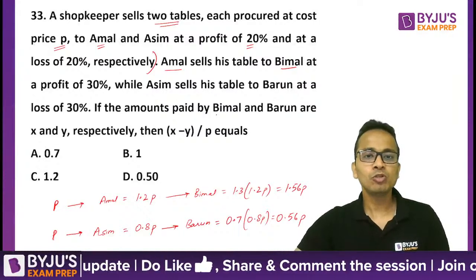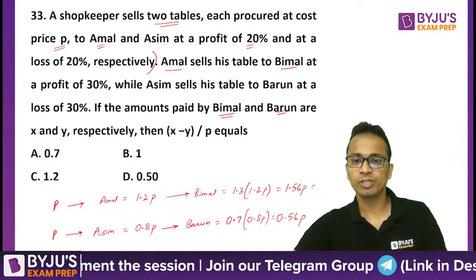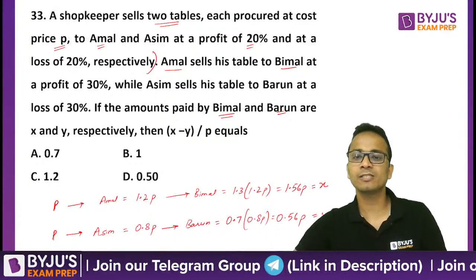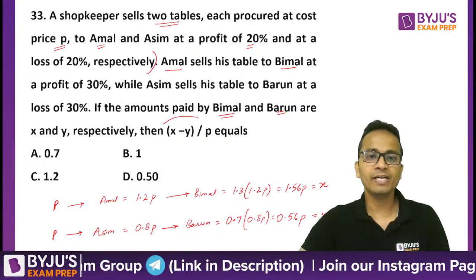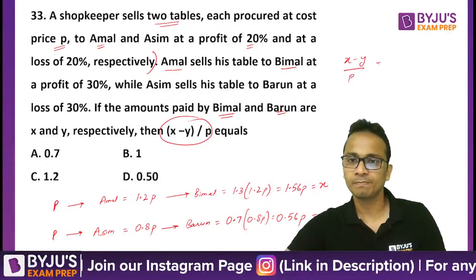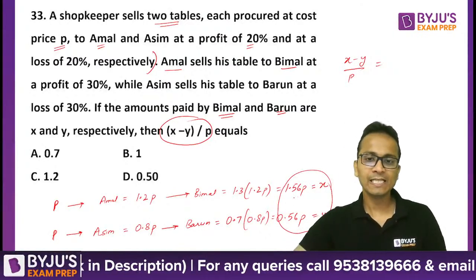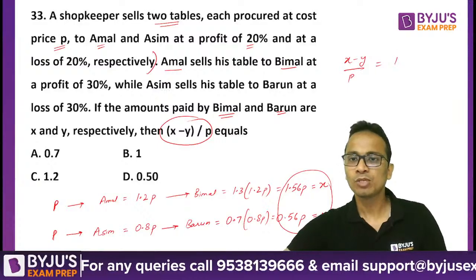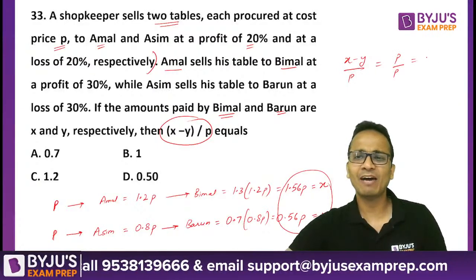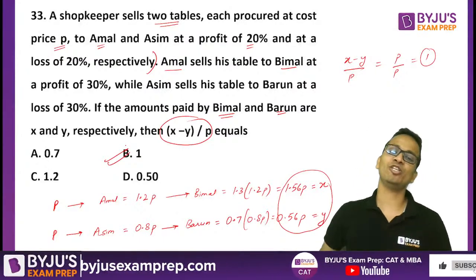Now, if the amounts paid by Bimal and Barun are X and Y, this is equal to X, this is equal to Y. So we have to find the value of the expression (X minus Y) divided by P. Now X minus Y, the difference of these two values, you can easily see is equal to P. So P upon P is what we have to find out, and it will be equal to 1. And yes, it is among the options.